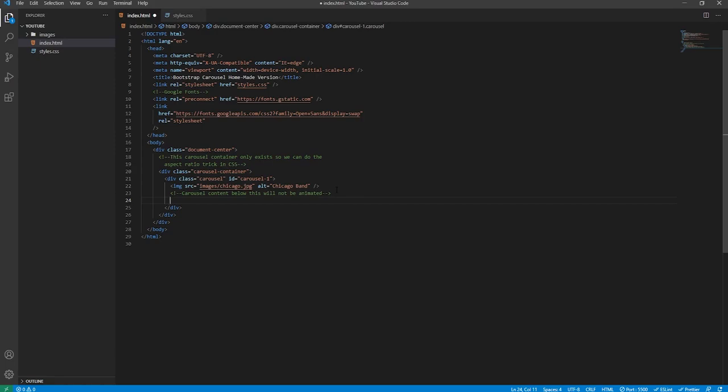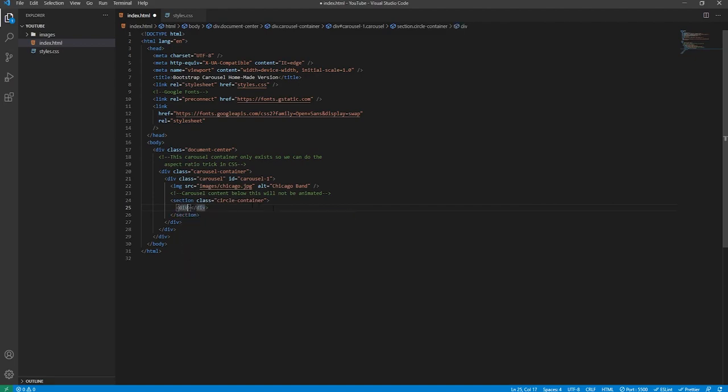And the first thing that we will do is create a section. This will contain all of the circles, which you saw before, the circles helped us navigate through a specific image, and they were at the bottom of the carousel. And we'll give the section a class of circle container, again keeping to that kebab case naming scheme.